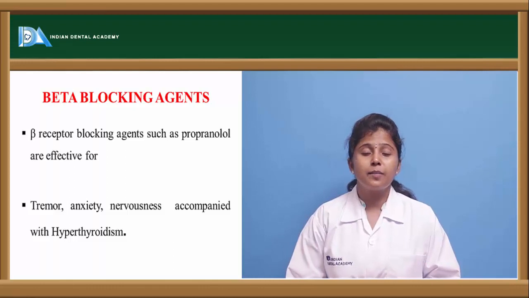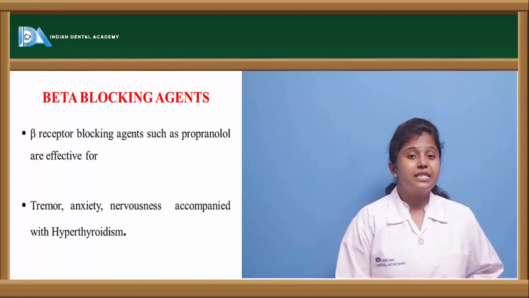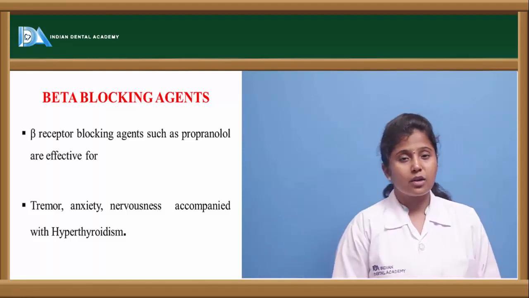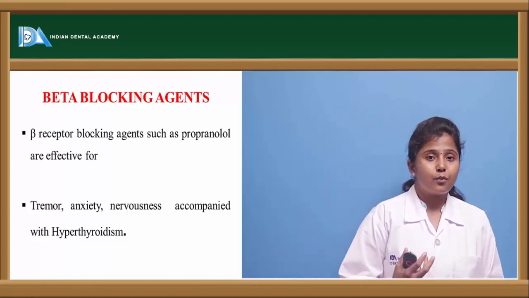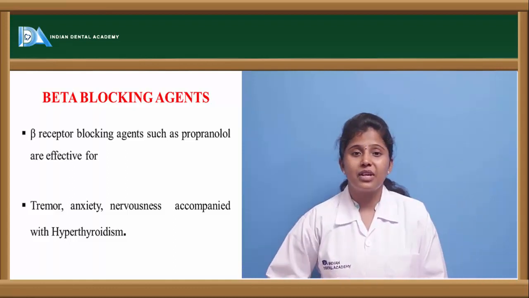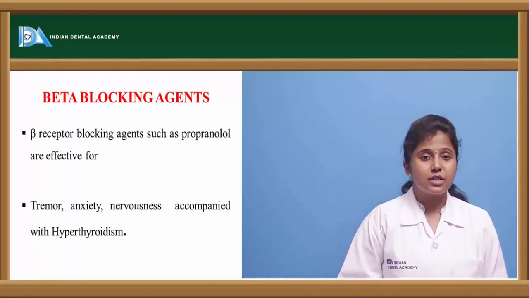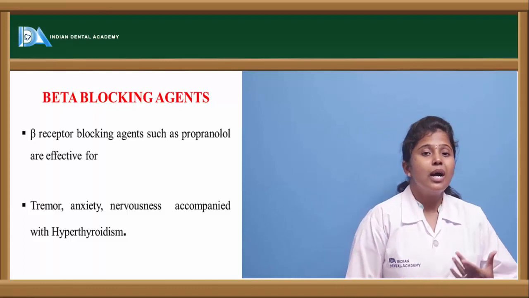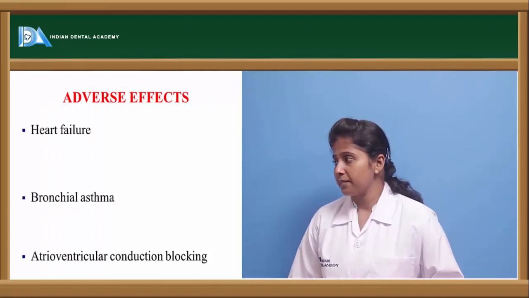Propranolol is a beta blocking agent which is effective for tremor, anxiety and nervousness caused by hyperthyroidism. Because of the severity of the hyperthyroidism, tremors, anxiety and nervousness are caused, so propranolol is recommended in order to antagonize the signs and symptoms of the hyperthyroidism.